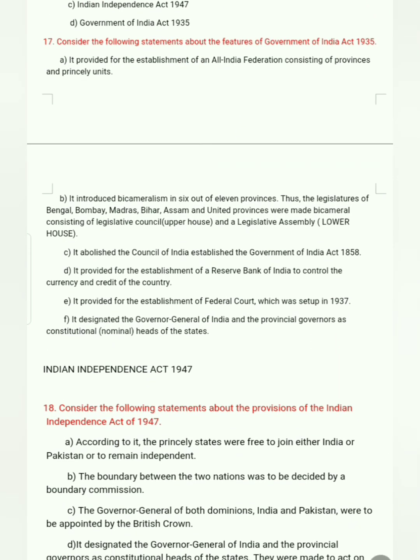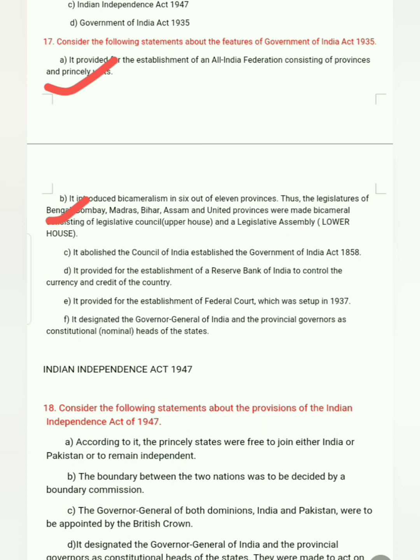Question number 17: consider the following statements about the features of the Government of India Act 1935. It provided for the establishment of an all India federation consisting of provinces and princely units, that is correct. Next, it introduced bicameralism in 6 out of the 11 provinces. Thus the legislatures of Bengal, Bombay, Madras, Bihar, Assam and United Provinces were made bicameral, consisting of a legislative council, the upper house, and a legislative assembly, the lower house. That's correct.